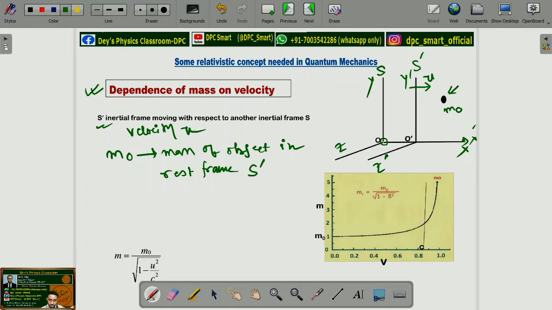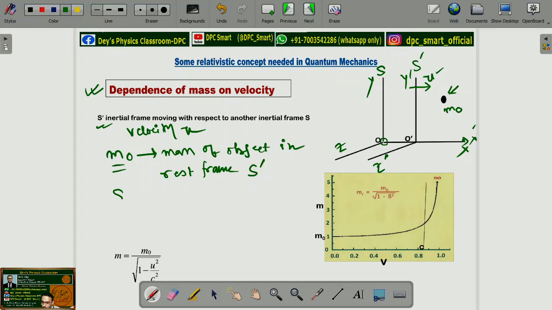S prime frame এর রেসপেক্টে m naught mass হচ্ছে at rest এ আছে, but S frame এর রেসপেক্টে m naught mass টা রেস্টে নেই, because S prime frame is moving with a velocity u with respect to S frame. তার মানে m naught mass টা S prime frame এ রেস্টে আছে, তার জন্য রেস্ট মাস হচ্ছে m naught.